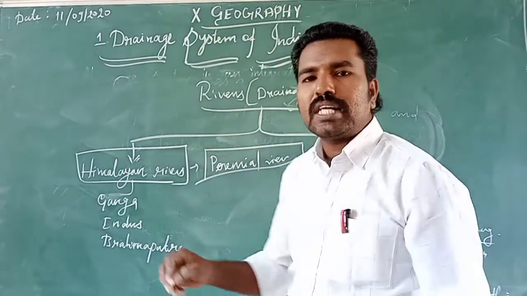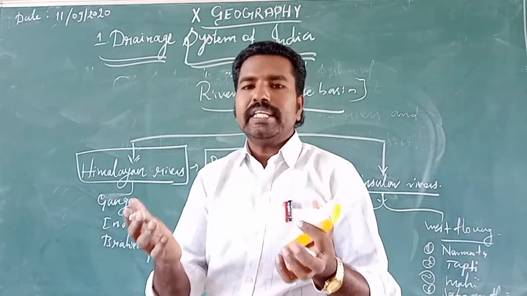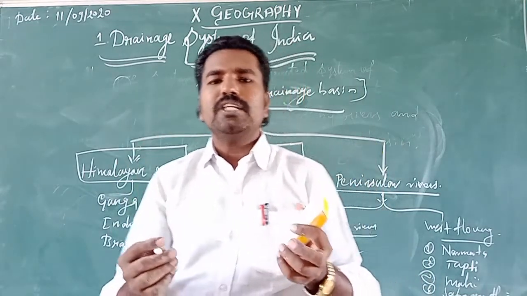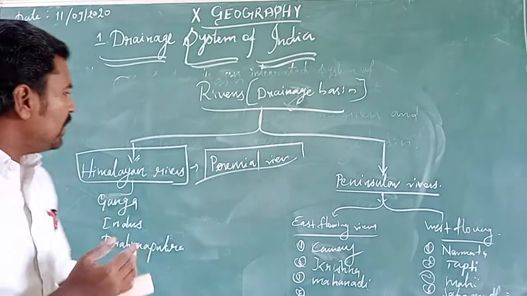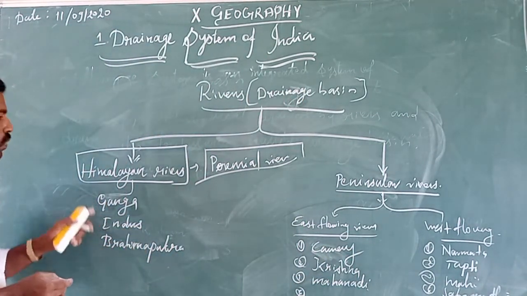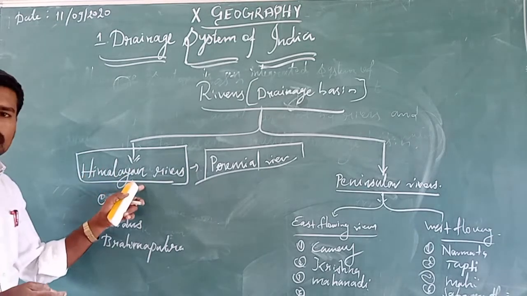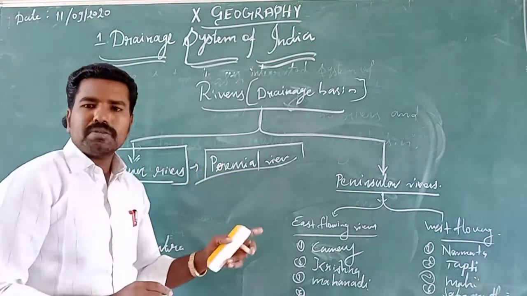Perennial means that rivers which get water from the mountains continuously flow throughout the year. That's why it's called a perennial river. Mainly the Ganga, Brahmaputra and Indus rivers come from the Himalayan mountains. That's why they are called Himalayan rivers, and these rivers are perennial river systems.